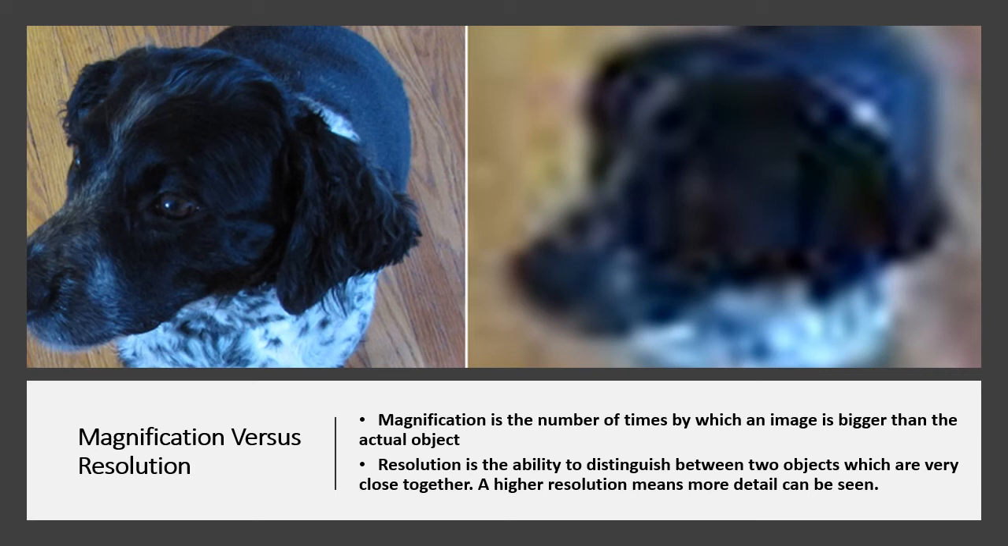It's definitely bigger than the dog that you're looking at. So that is what magnification is. Resolution, on the other hand, is the ability to distinguish between two objects which are very close together.